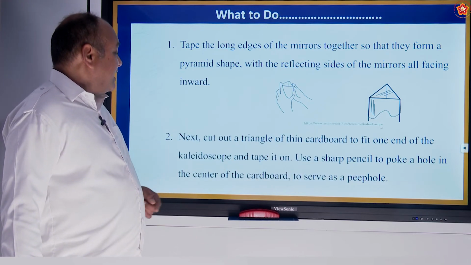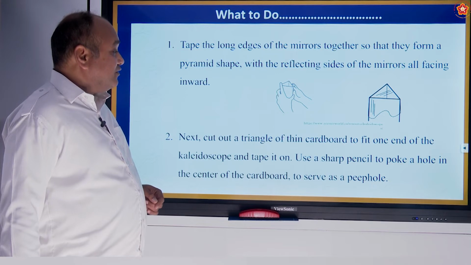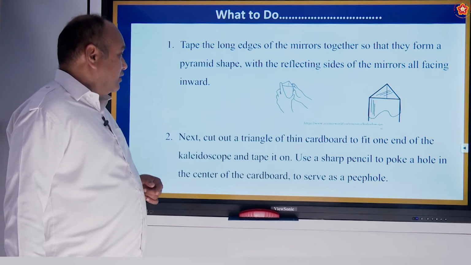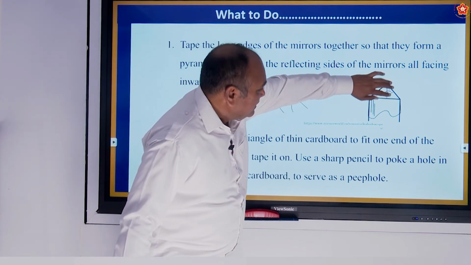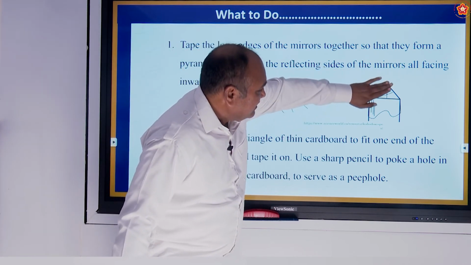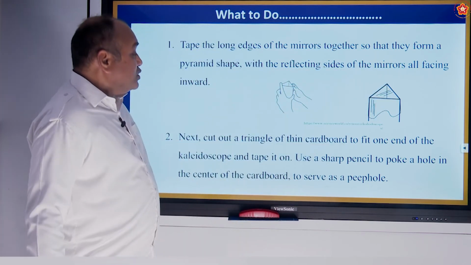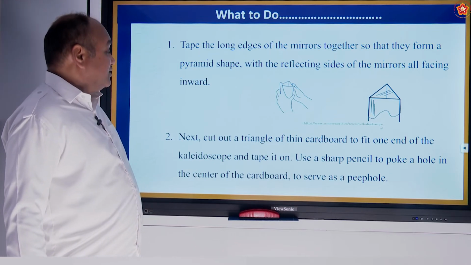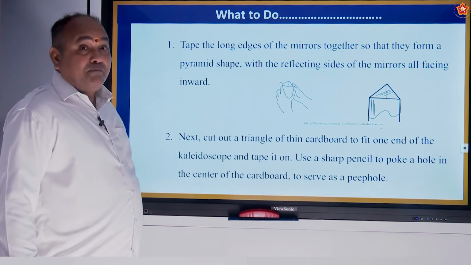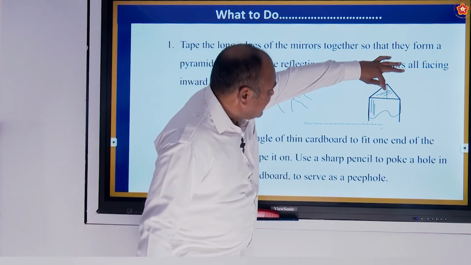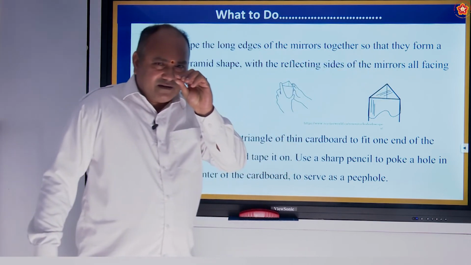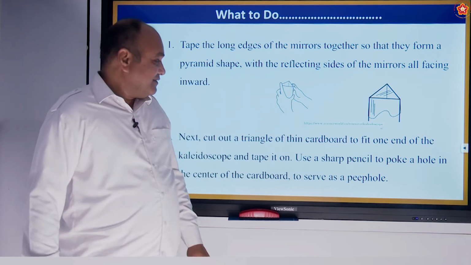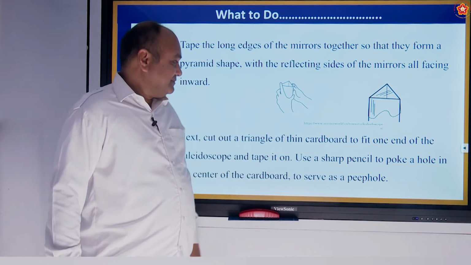Next, cut out a triangle of thin cardboard to fit one end of the kaleidoscope and tape it on. This is the cardboard piece cut in a triangle and it is pasted. Use a sharp pencil to poke a hole in the center of the cardboard to serve as a peephole. Right at the center, you make a small hole so that you can have a look at what is happening inside.